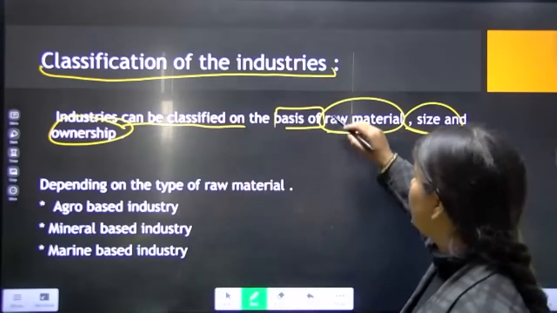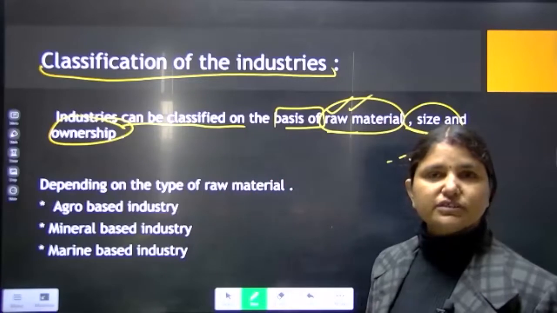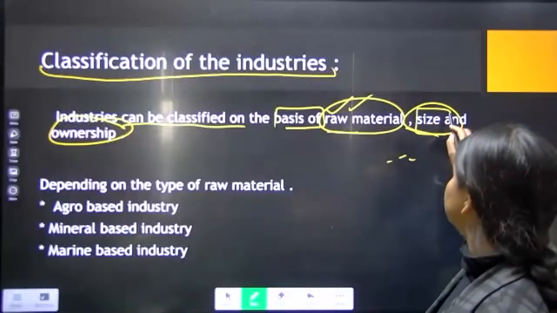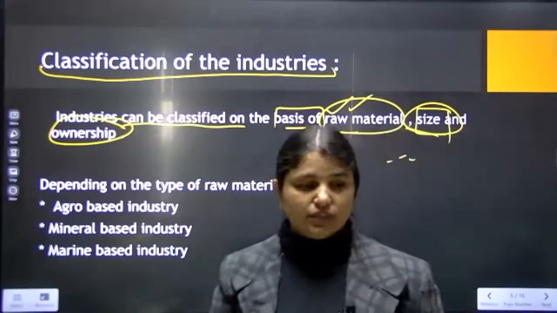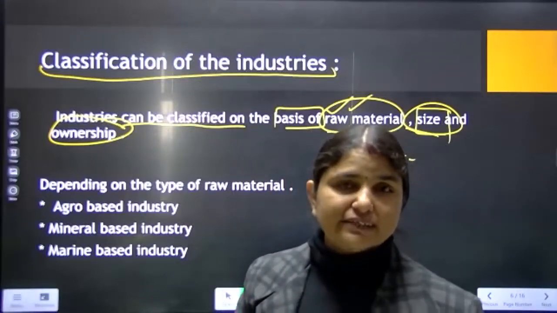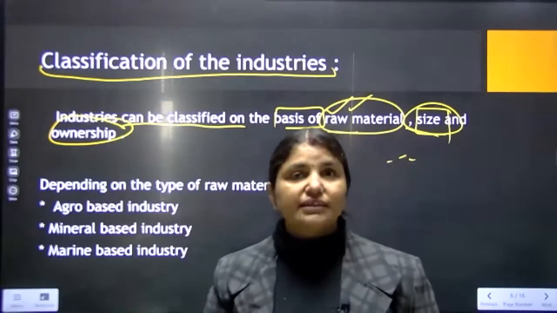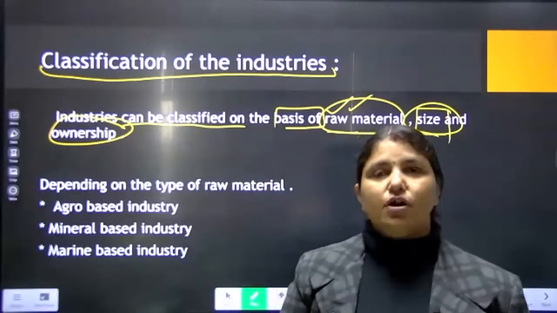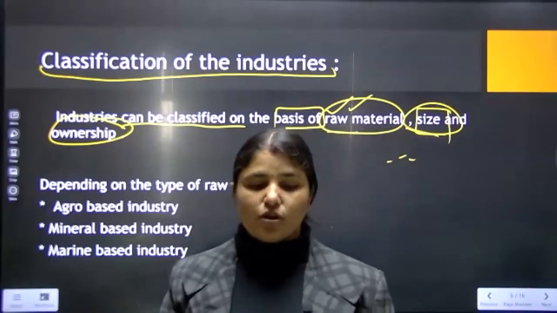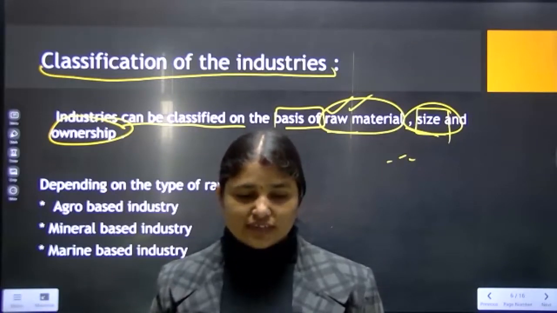Secondly, we will see industries on the basis of size. Some industries are large scale industries, and some are small scale industries. How we can differentiate between large scale and small scale industries, we will discuss here in the class.